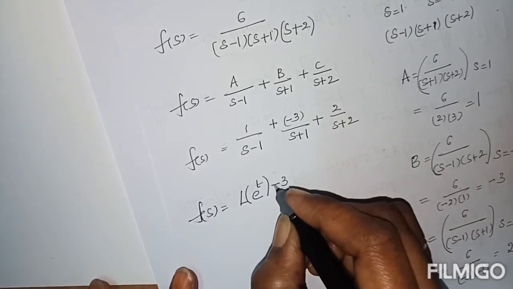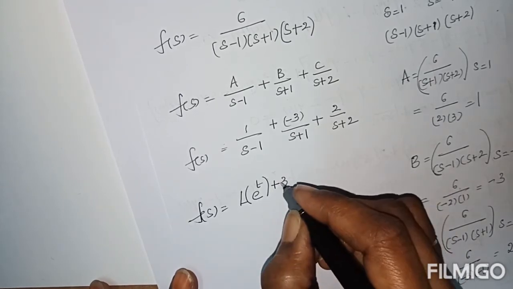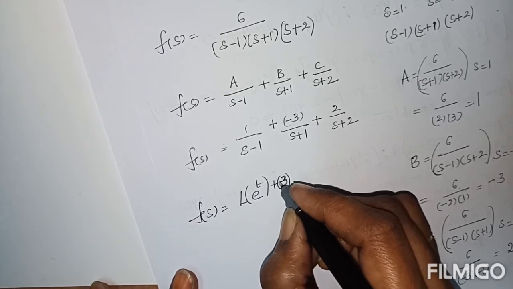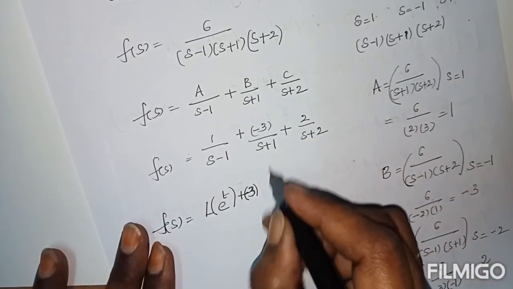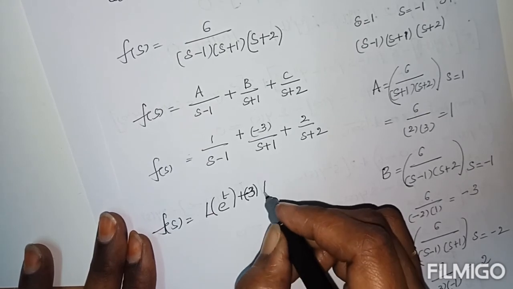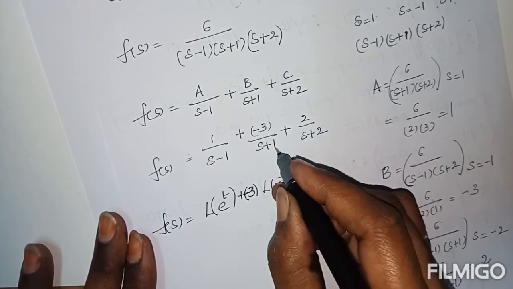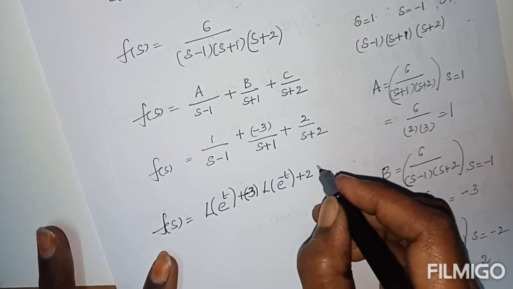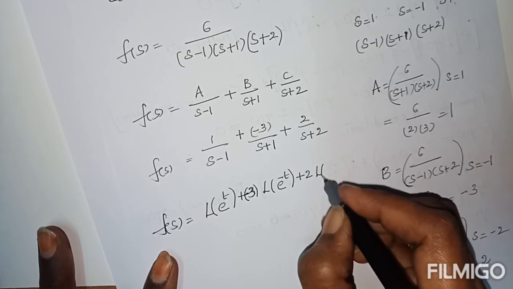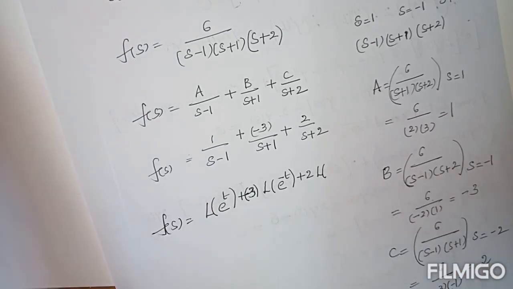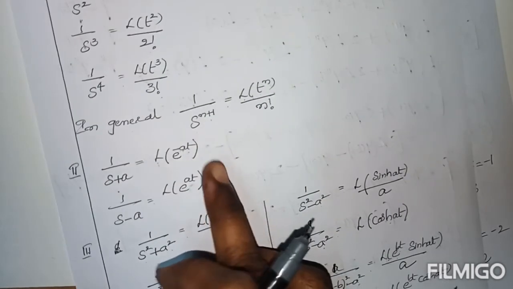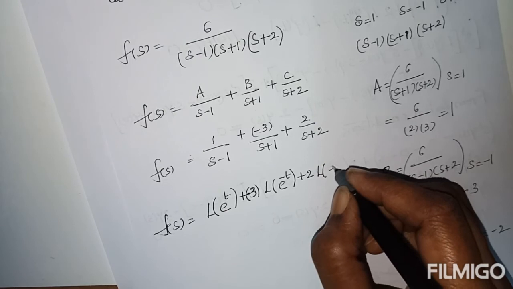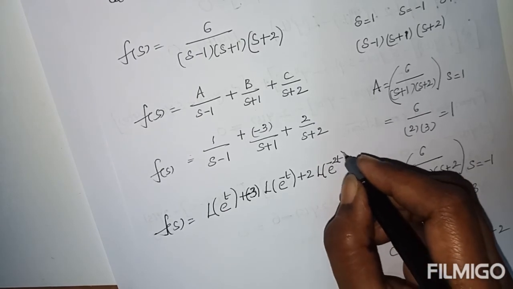L of e power at is 1, minus 3 into 1 by S plus 1. 1 by S plus 1 is L of e power minus t. Plus 2 into 1 by S plus A: 1 by S plus A is L of e power minus at, A is 2.